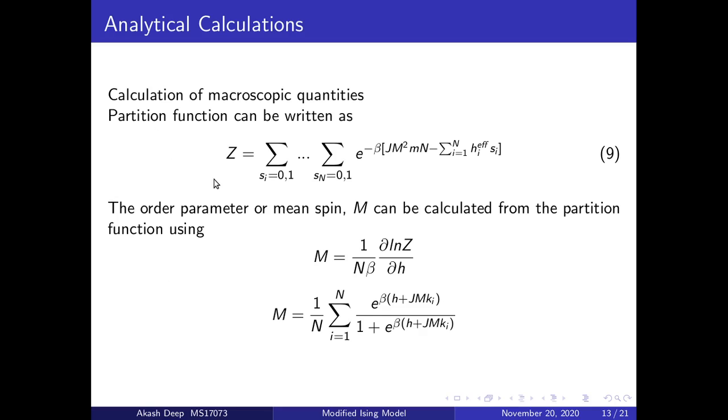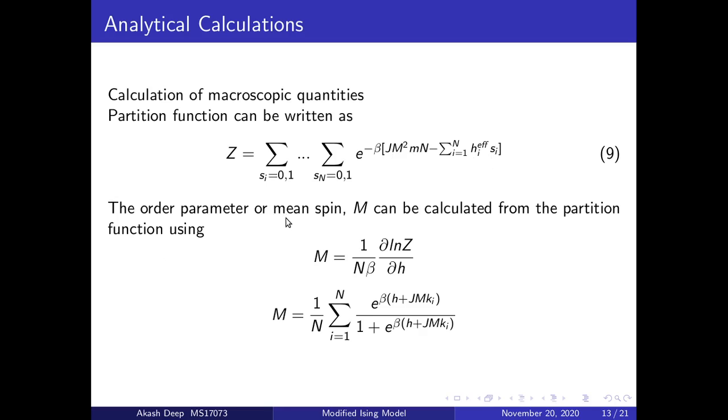Now, in order to calculate the macroscopic thermodynamic quantities, we take the help of the partition function. So Z is the sum over all the possible states of the system, which is described by this expression, where E to the power minus beta times the Hamiltonian, which has already been described above.